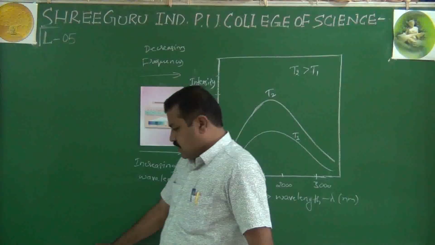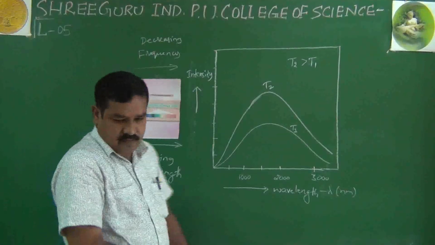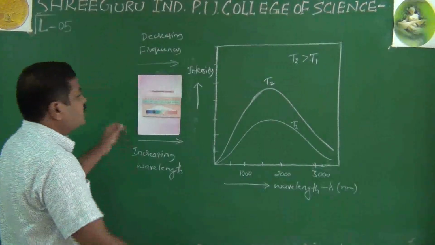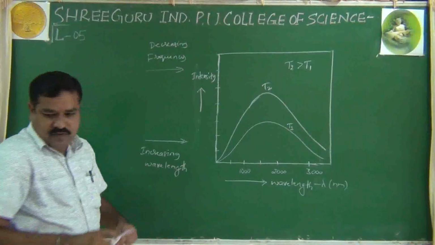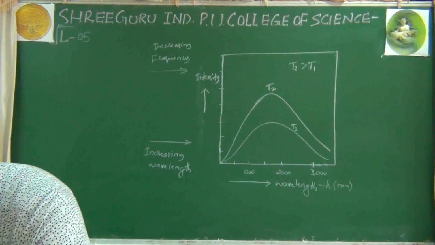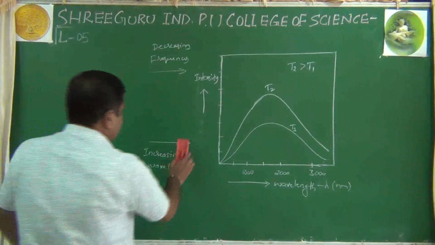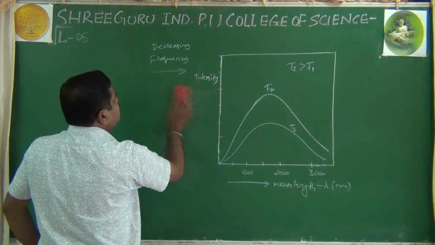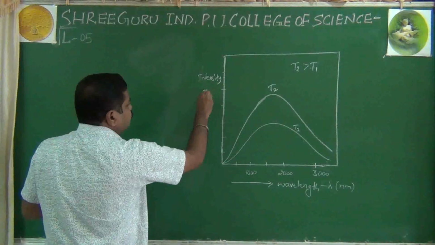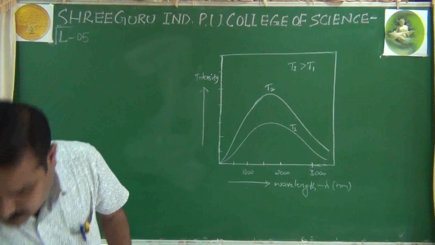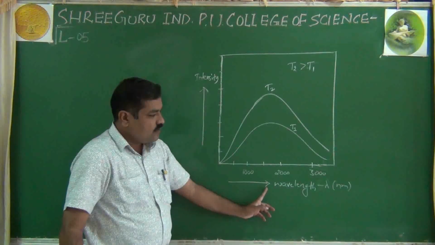So students, after understanding electromagnetic radiations and electromagnetic waves, let us understand with the help of this what is black body radiation. To understand black body radiation, we have to use this particular graph, a graph of intensity versus wavelength.